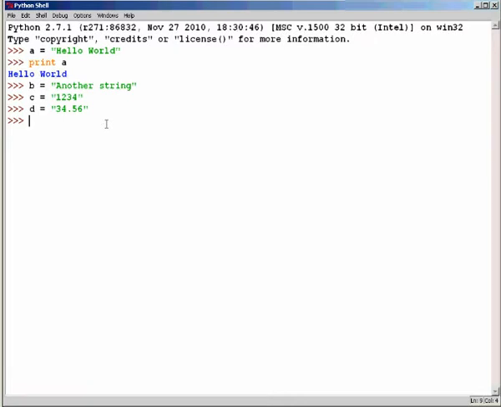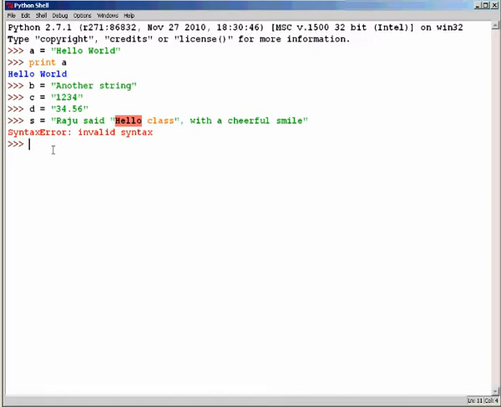Now, how do we define a string that contains double quotes? First, let us simply enclose the whole sentence in quotes and see what happens. As we can see, it says syntax error, invalid syntax.